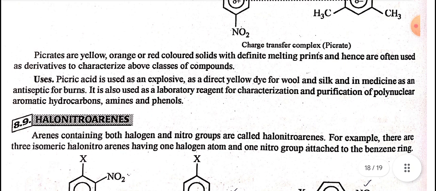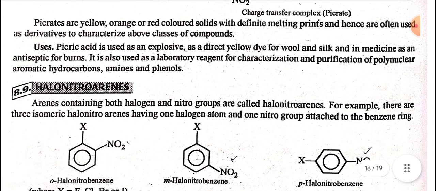Picric acid is used as an explosive, as a direct yellow dye for wool and silk, and in medicine as an antiseptic for burns. It is also used as a lab reagent for characterization and purification of polynuclear hydrocarbons, aromatic hydrocarbons, amines, and phenols.